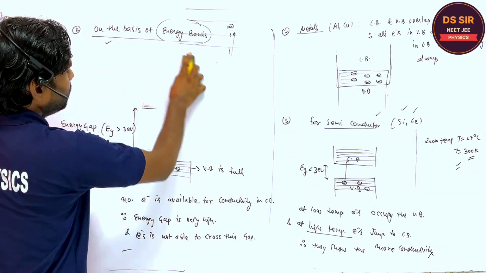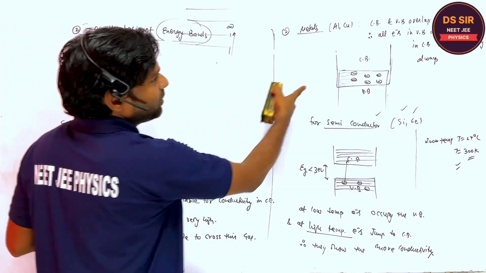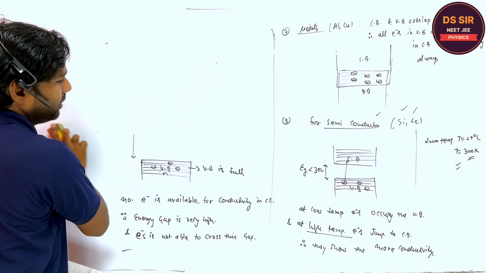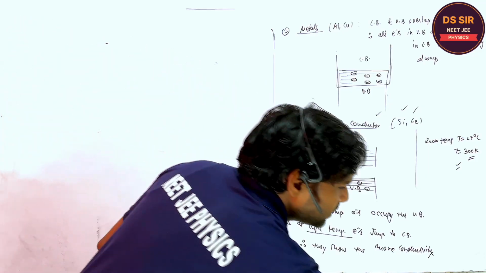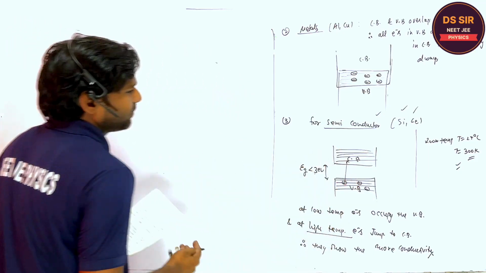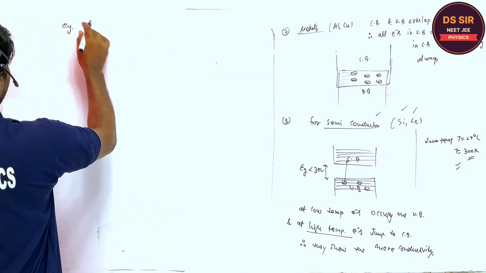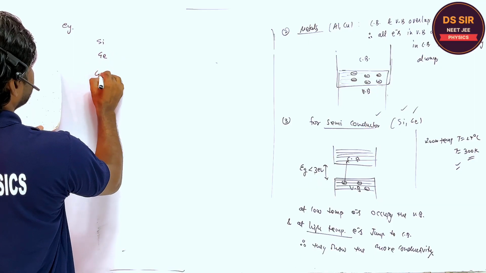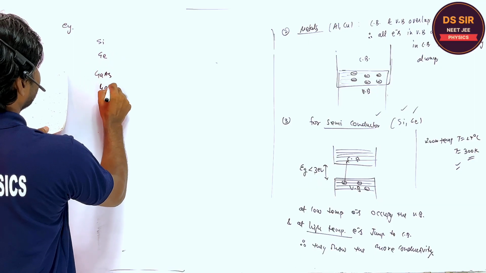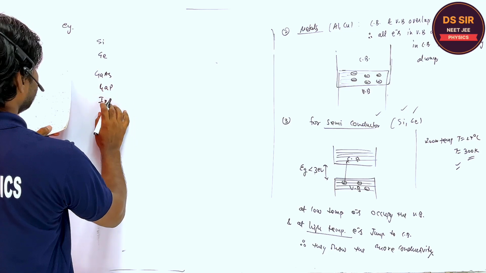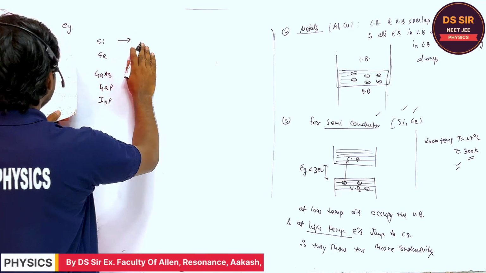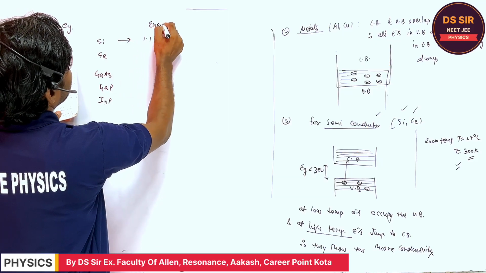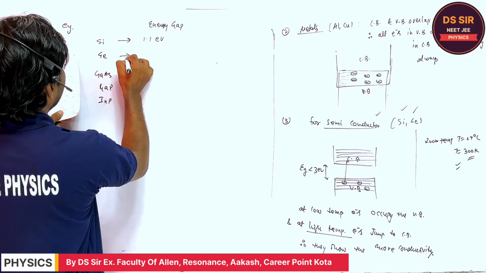Right. Now we are not going to discuss the insulator, we are not going to discuss the semi metals, we are discussing the semiconductor, right? So for different semiconductors, the energy gap is different. For example, if you consider silicon, germanium, gallium arsenide, gallium phosphide, and indium phosphide, the energy gap at room temperature is 1.1 electron volt. This is the energy gap, right, at room temperature,